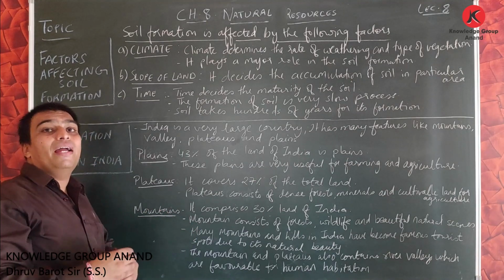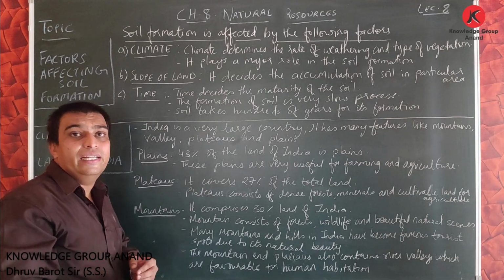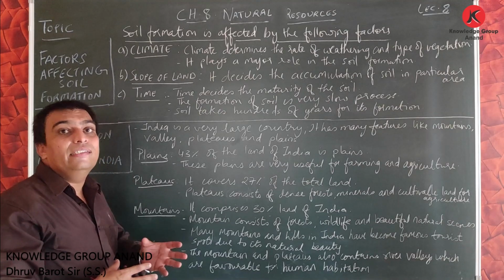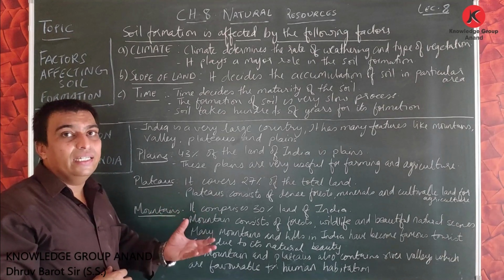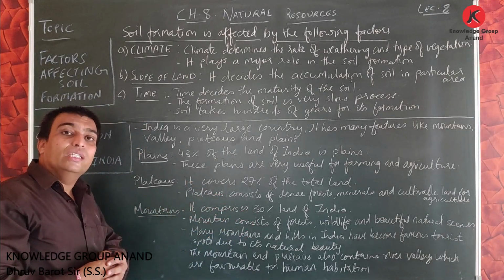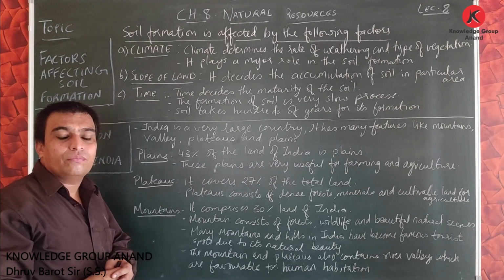After that, the biotic materials like air, temperature, water, decayed leaves, such kind of things are added into it, and this forms the thin layer of the upper part of the earth, which we know as the soil.